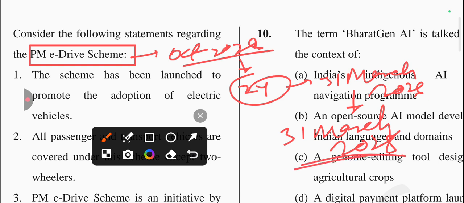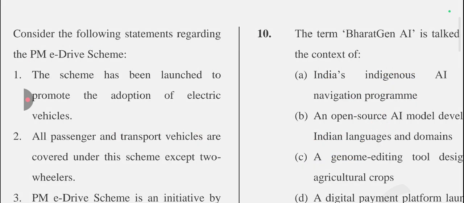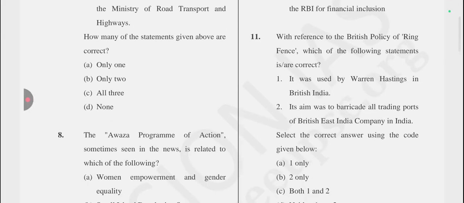That's why it is in the news. And if you're talking about all passenger and transport vehicles, for example, e-ambulances, e-trucks, e-buses, charging infra, and upgrading the testing agencies, etc. Okay, so next question is, answer क्या था इसका. So option number A is the correct answer for this question.